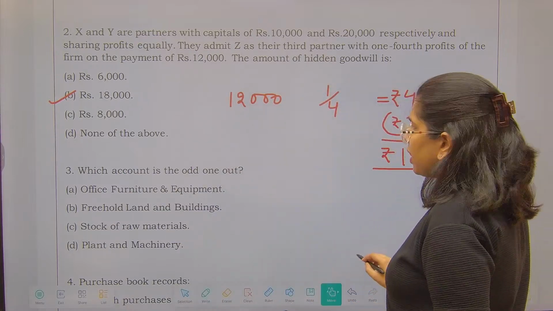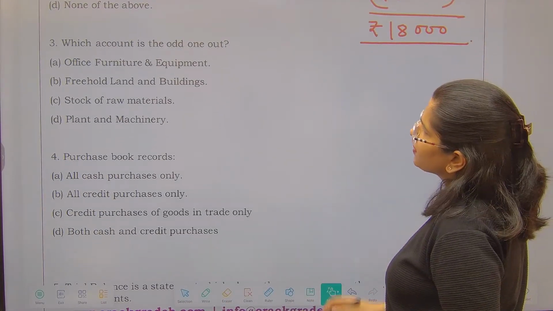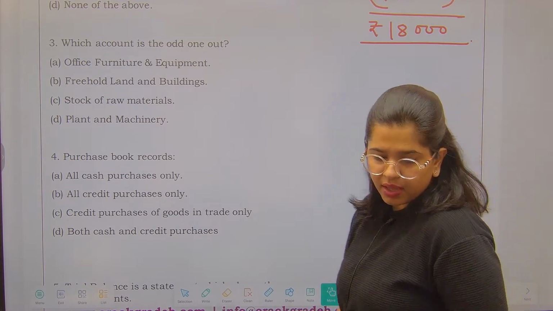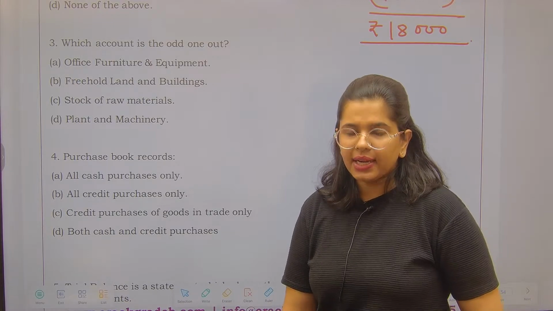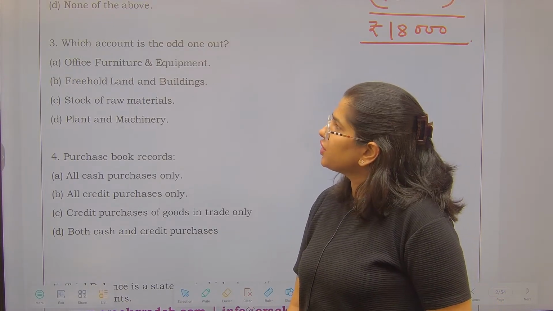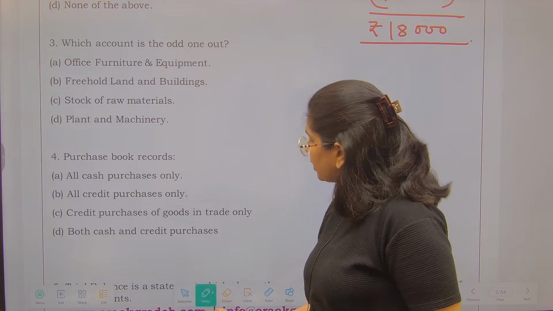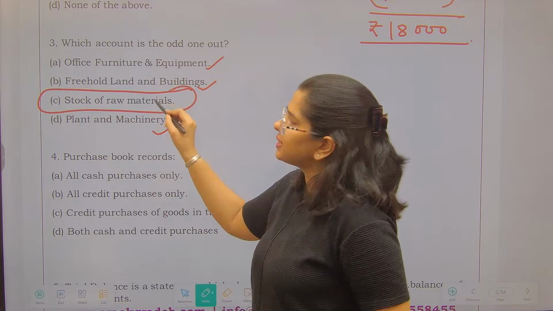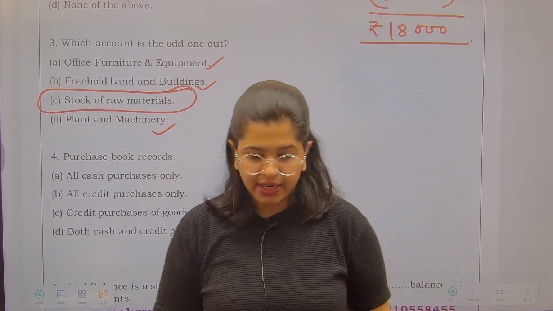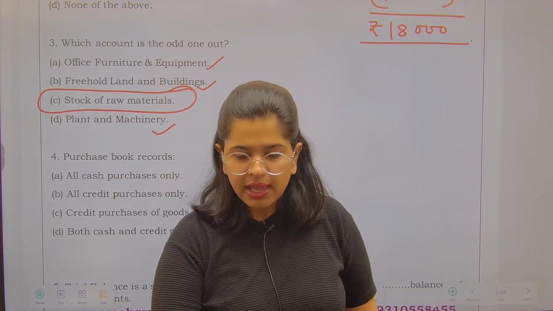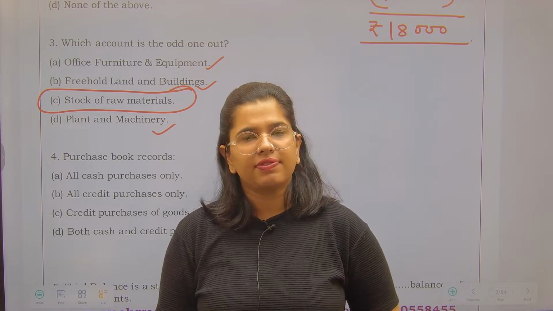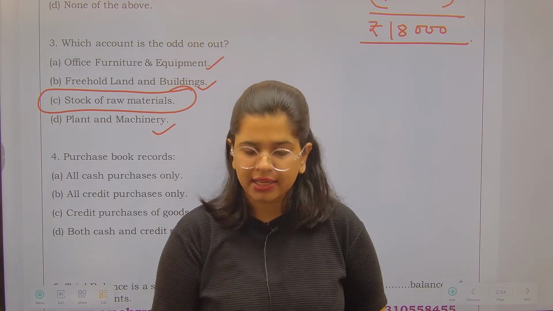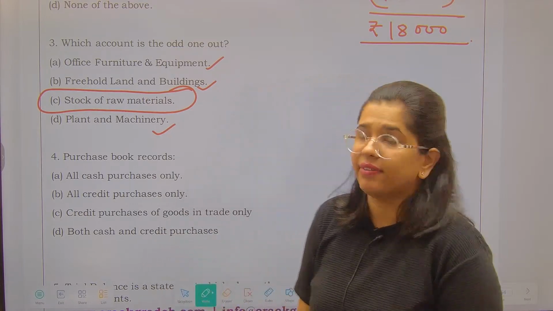Now you need to find out which account is the odd one out. Office furnitures, freehold land and building, stock of raw material, plant and machinery. Quite easy to guess over here. Office furniture, freehold land and building, plant and machinery, they all stand as my non-current assets, and stock of raw material is something which I classify as my current asset. It is going to be recoverable within a period of 1 year, and that is why it is the odd one out of the following given options.